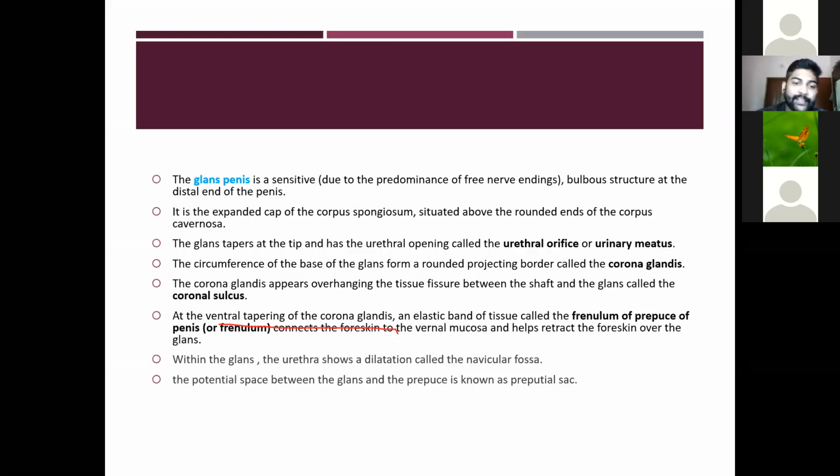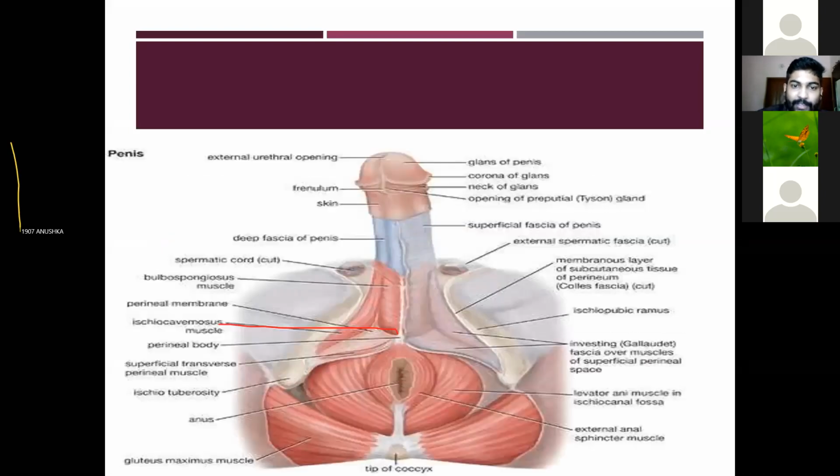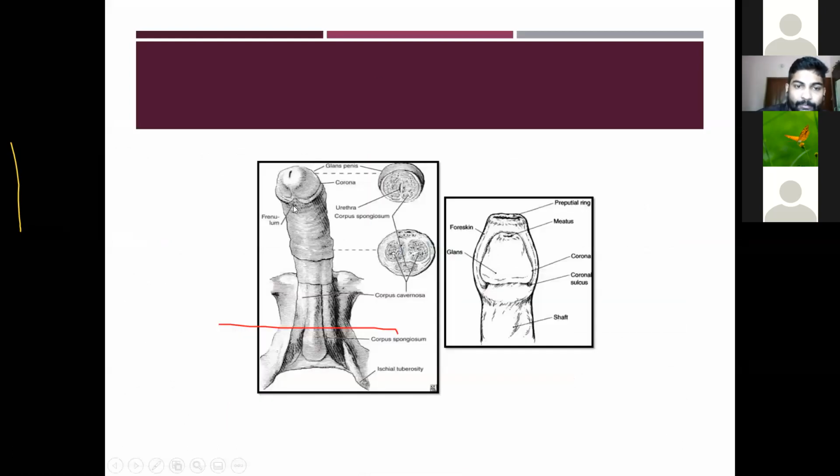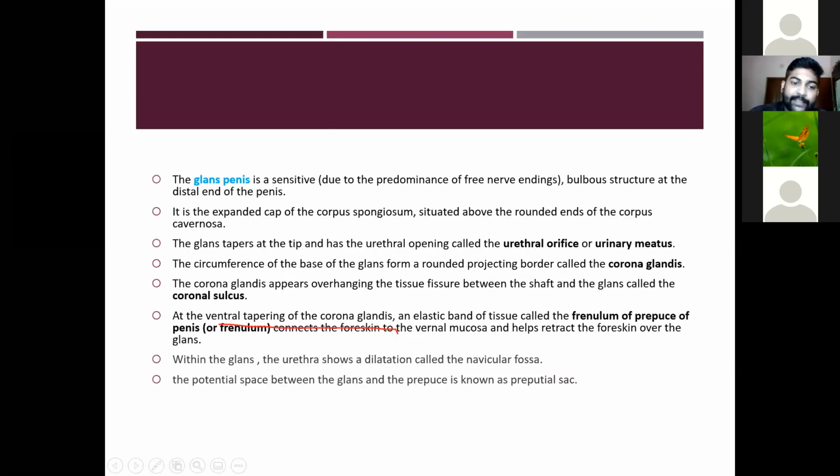Then at the ventral tapering of the corona glandis, an elastic band of tissue called the frenulum of the prepuce connects the foreskin to the ventral mucosa. Here you can see the frenulum of the penis. It is at the ventral tapering of the corona glandis.